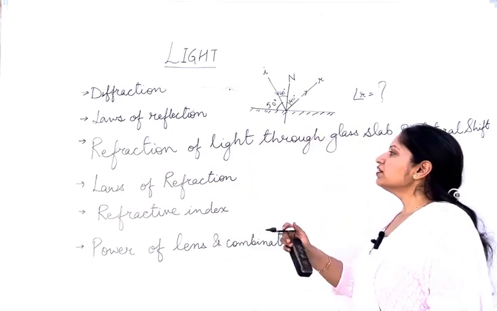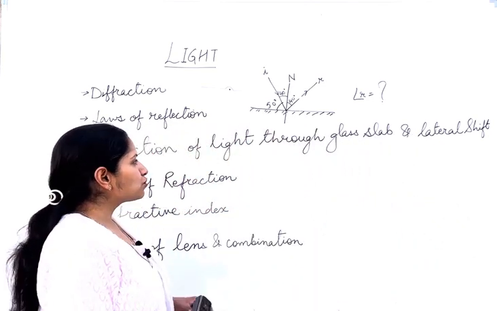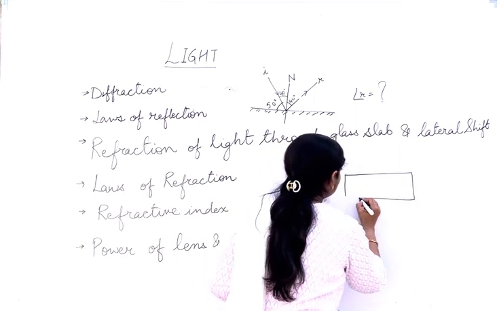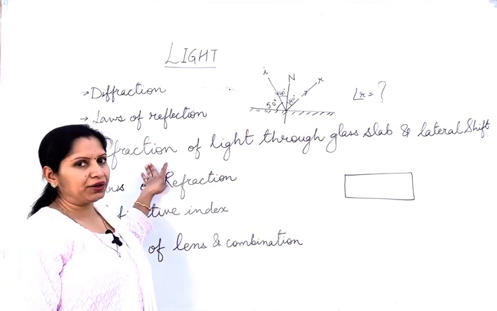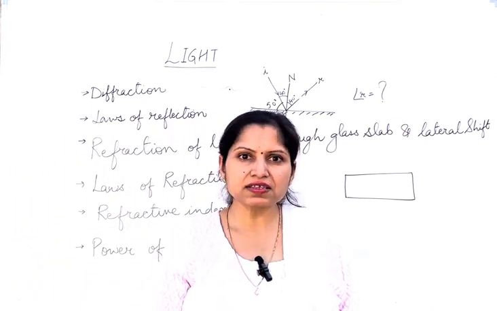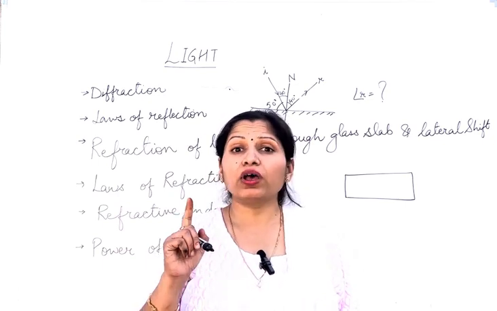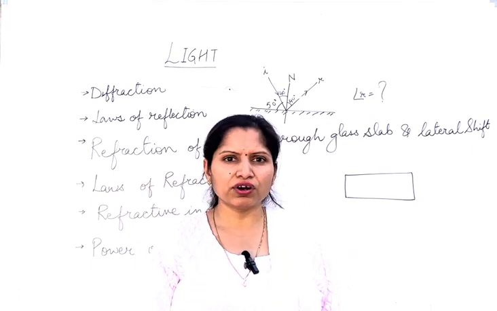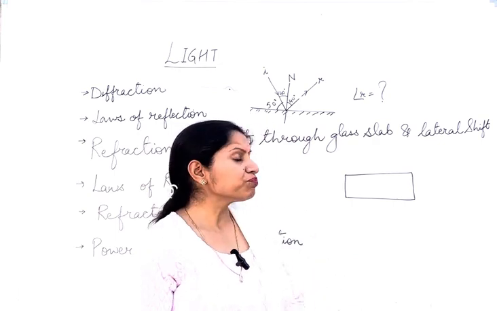Next comes the refraction of light through a glass slab. When a light ray enters from one medium to another, there is refraction of light, that is, bending of light. Why does this bending occur? Because when light enters from one medium to another, its velocity changes. Each and every word of this video is very important, so pay close attention.